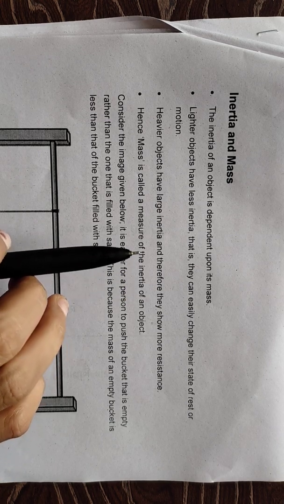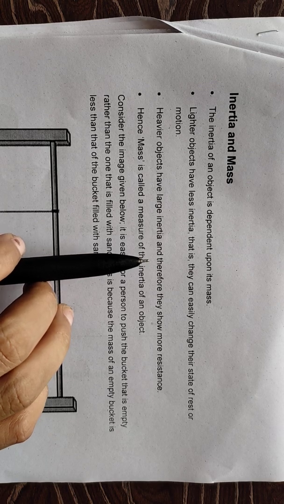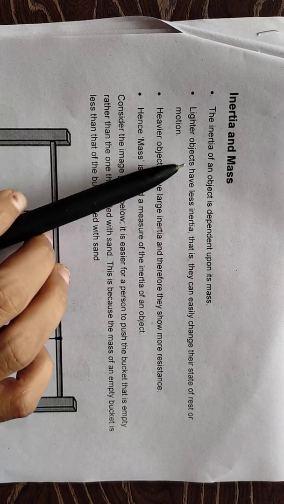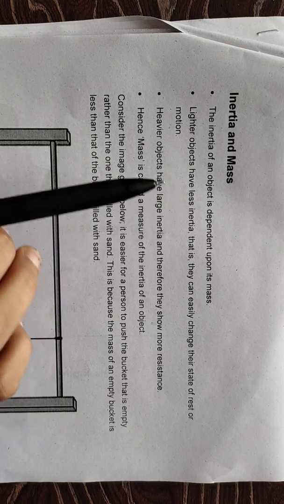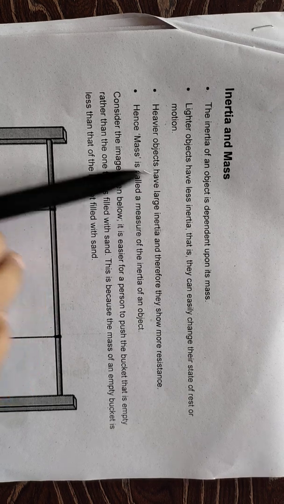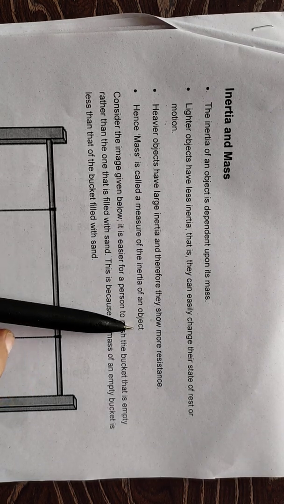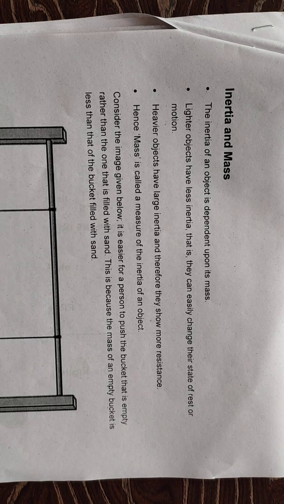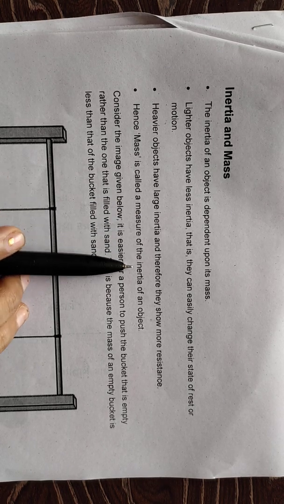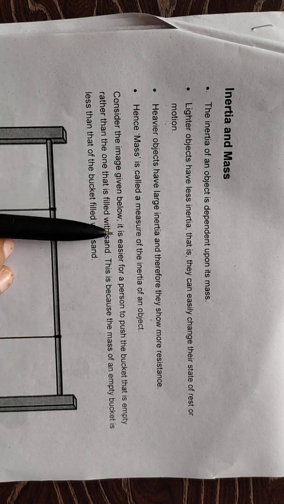So that type of example you can take to understand the relationship between inertia and mass. A lighter object has less inertia, while a heavier object has large inertia. So hence mass is called a measure of the inertia of an object. On the basis of these examples we can say that mass is a measure of the inertia of an object. So consider the image given below.